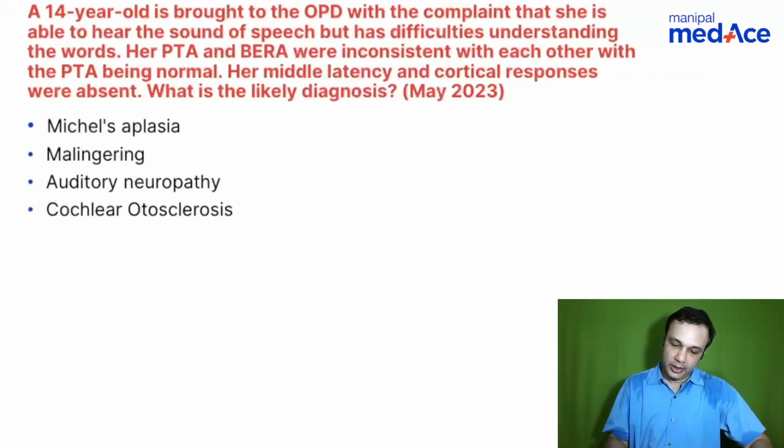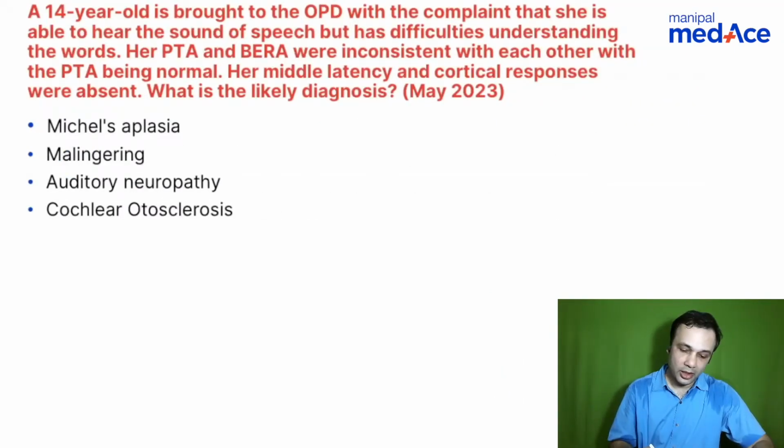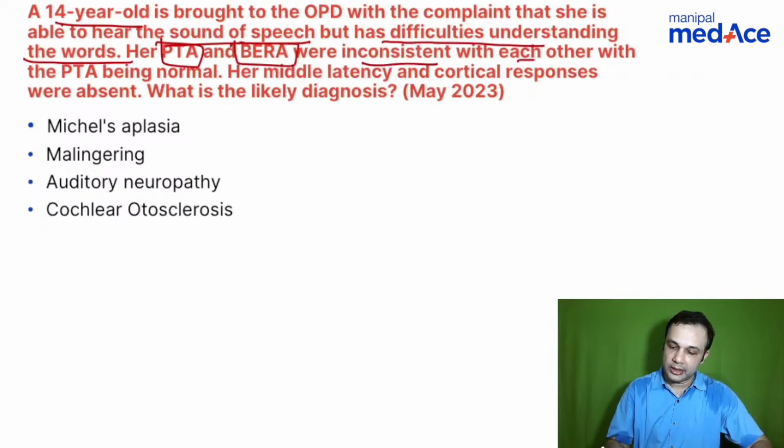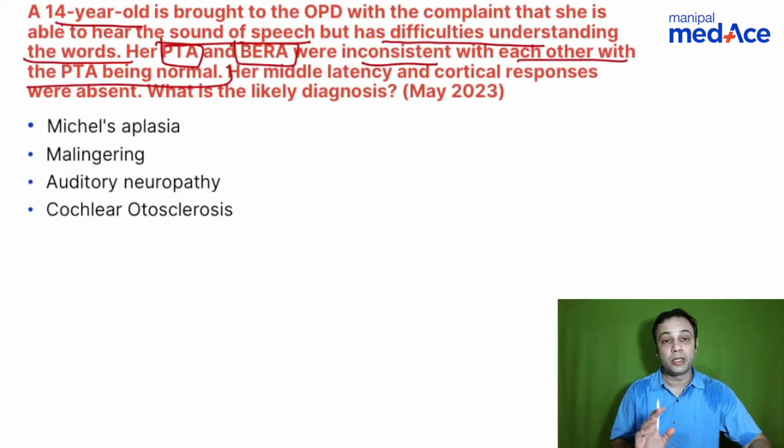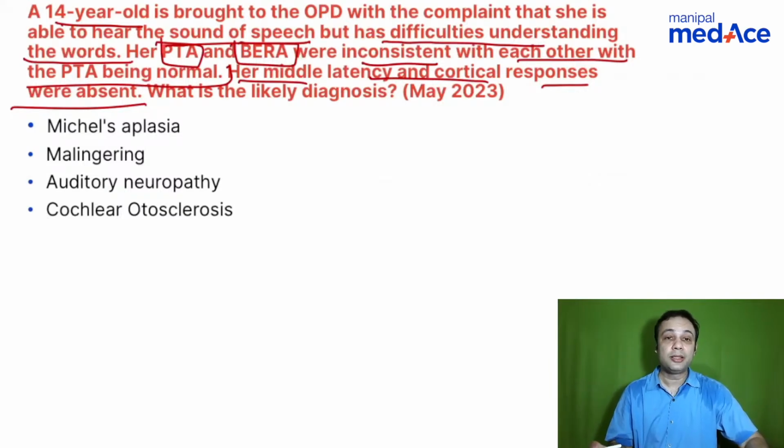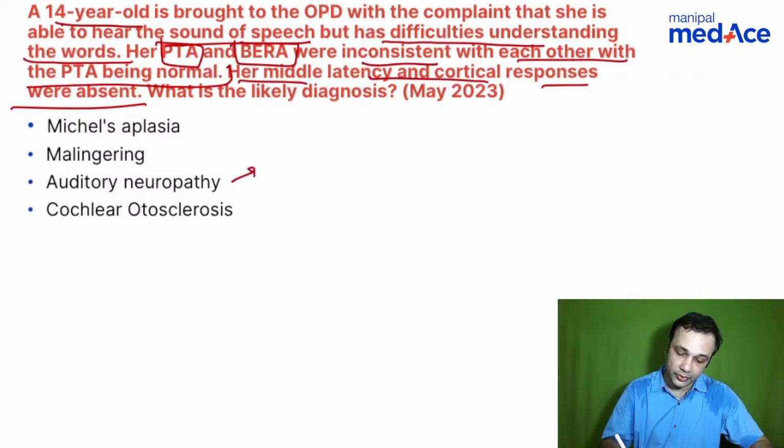Right. Let's look at this particular question. A 14-year-old is brought to the outpatient department, able to hear the sound of speech but has difficulty in understanding words. The PTA and BERA are inconsistent with each other. The PTA, the pure tone audiometry, is normal, her middle latency and cortical responses were absent. So what is the likely diagnosis? This has got to be something to do with the nerve. Remember, there is one set of disorders which is called auditory neuropathy. So this is the diagnosis in this case.